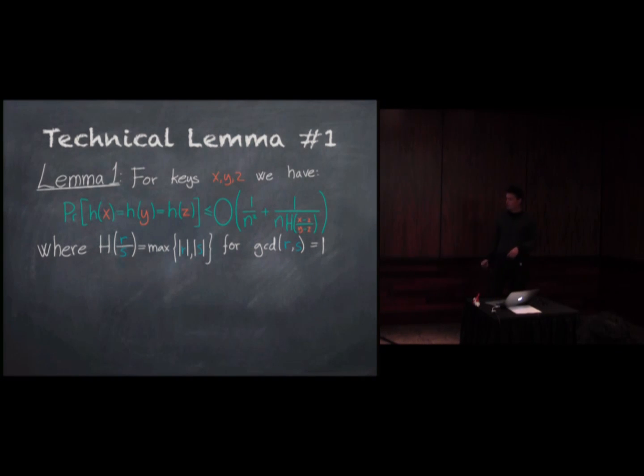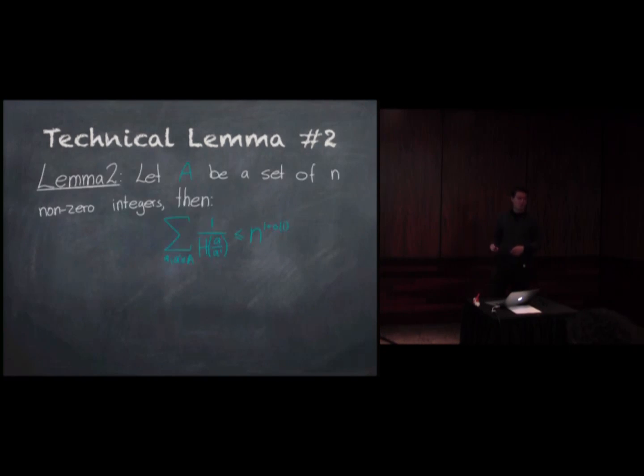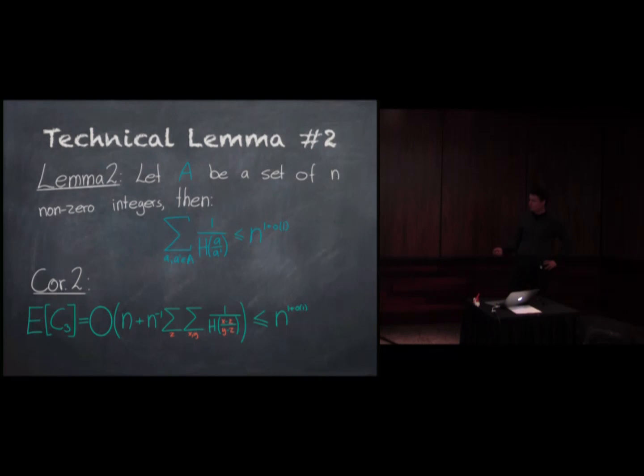But if I have 1 and 10 and 20, then the situation is different because the height is much larger. And the corollary, if we insert this, then we have n cubed things. This gives the n when I multiply it by 1 over n squared. And then I have n times 1 over n times this sum, just by plugging in. So what we want to do now is bound this 1 over the heights expression. 2 minutes, okay. I'll rush through it a little bit then.